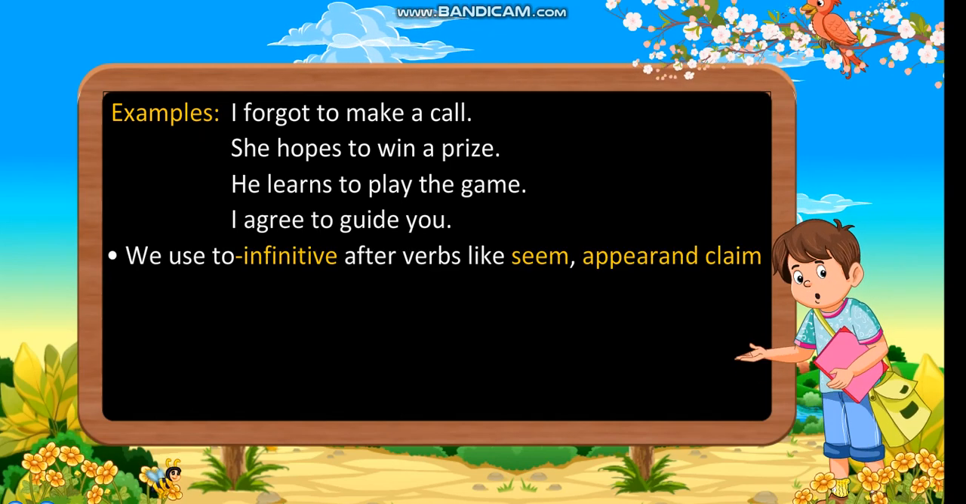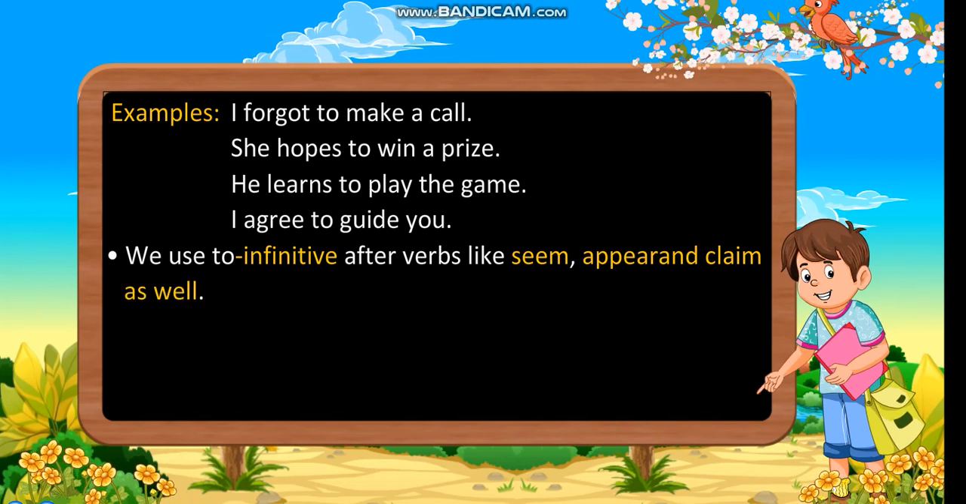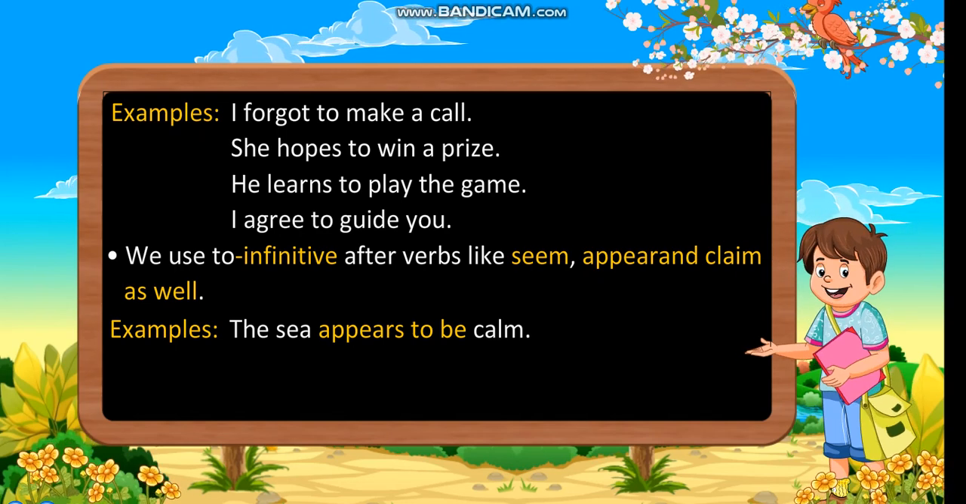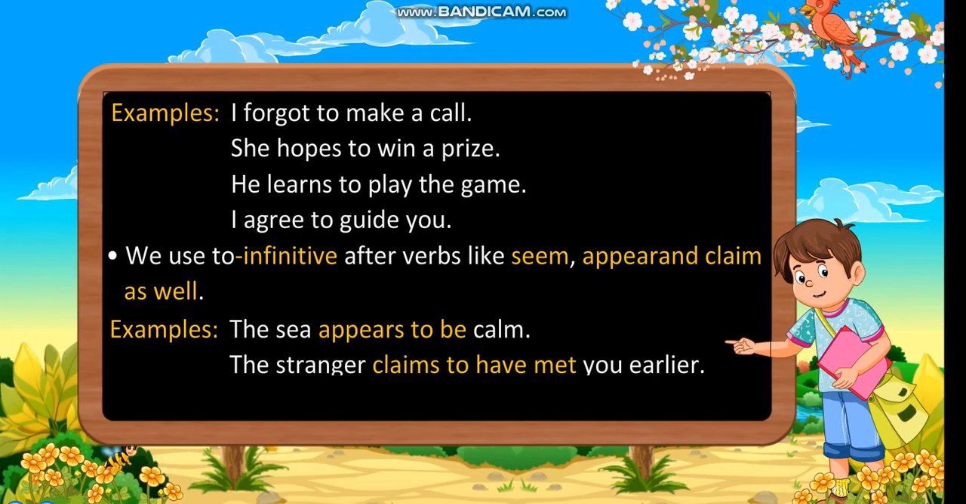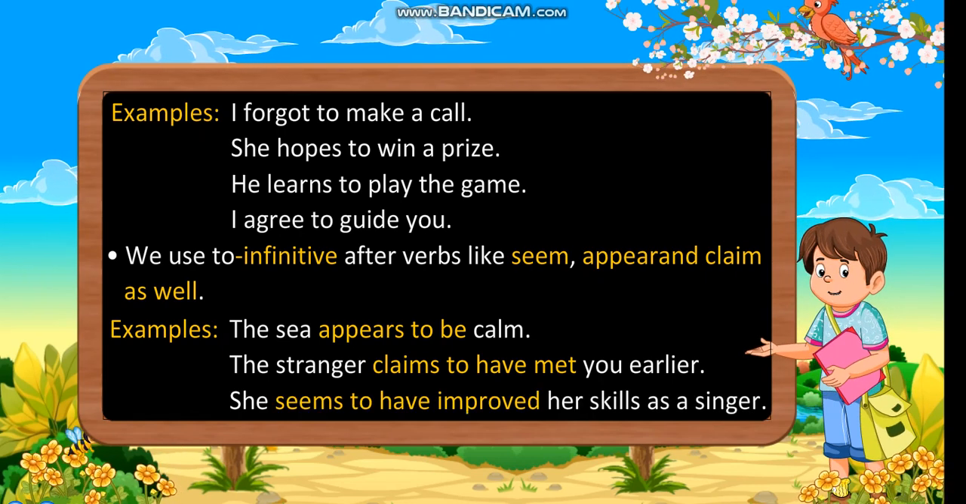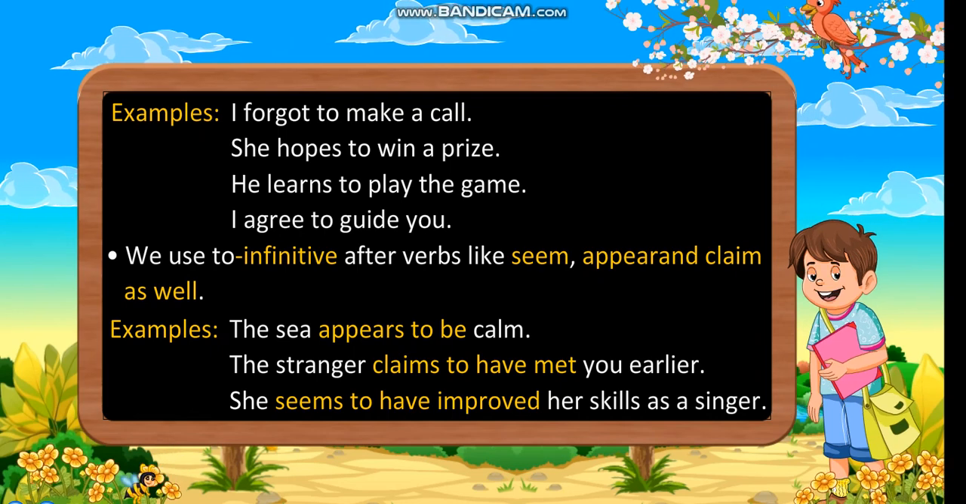We use to infinitive after verbs like seem, appear, and claim as well. Examples: The sea appears to be calm. The stranger claims to have met you earlier. She seems to have improved her skills as a singer.